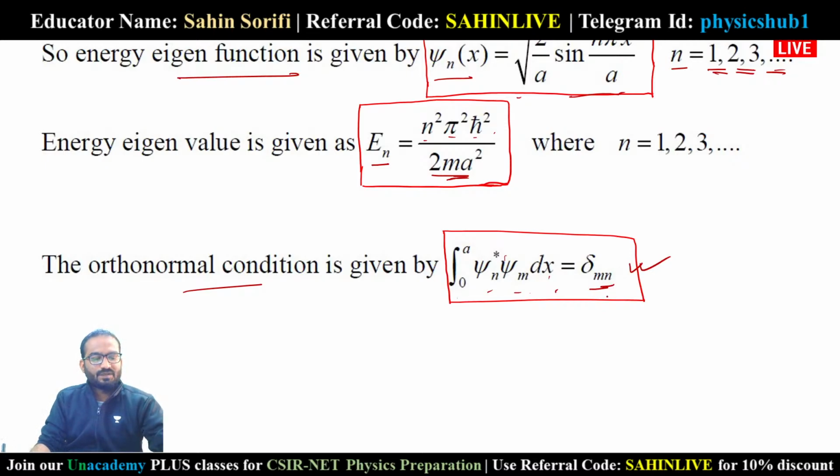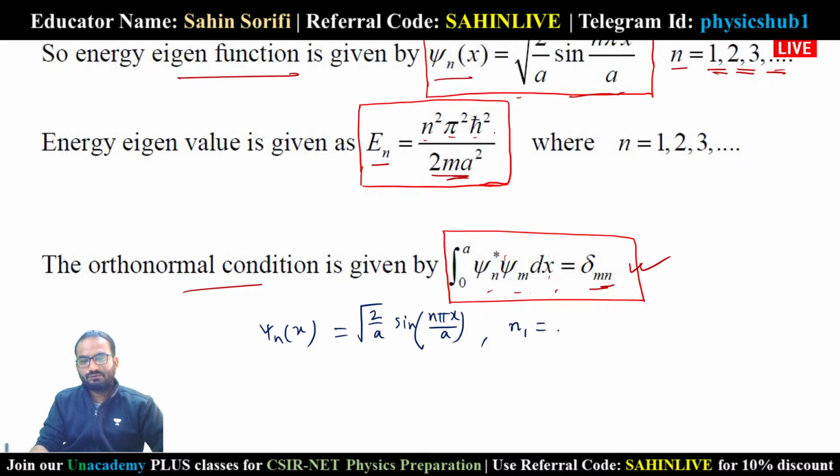Now you can see we got these expressions of psi n of x, which equals root over 2 by a sin n pi x by a. If we choose different values of n, we get different wave functions.